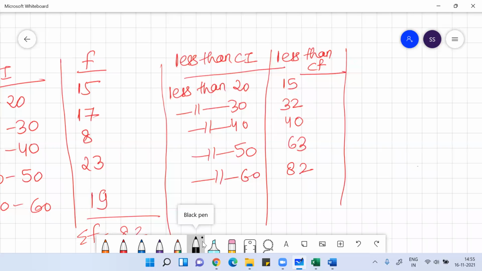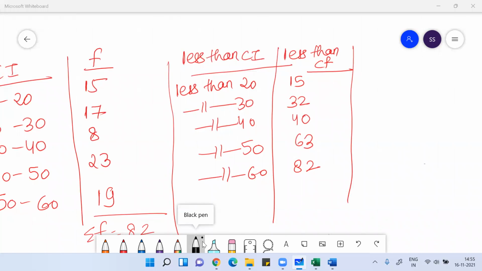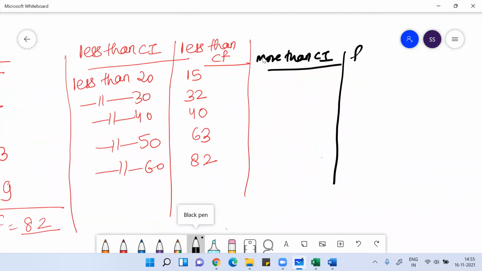Now, similarly, the same data I can write as more than class interval with more than cumulative frequency.